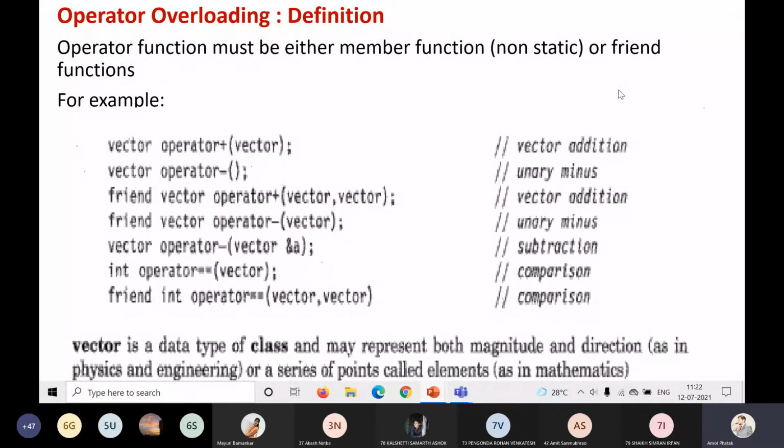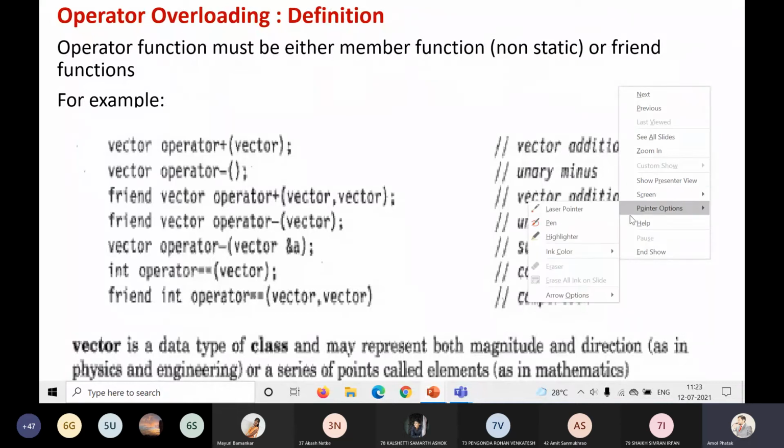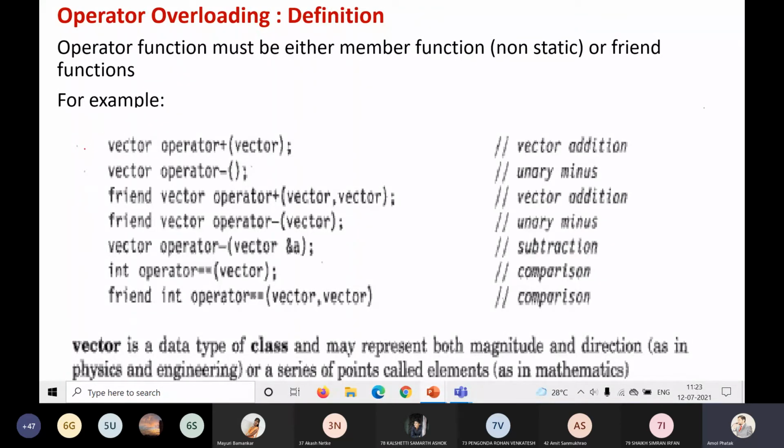Here, I think we have come to the definition part. I'm just showing you different examples of operator overloading. Here I have shown the return type. This is the operator keyword. This is the plus operator I'm overloading. I'm passing one data member. And now I'm taking the second example.